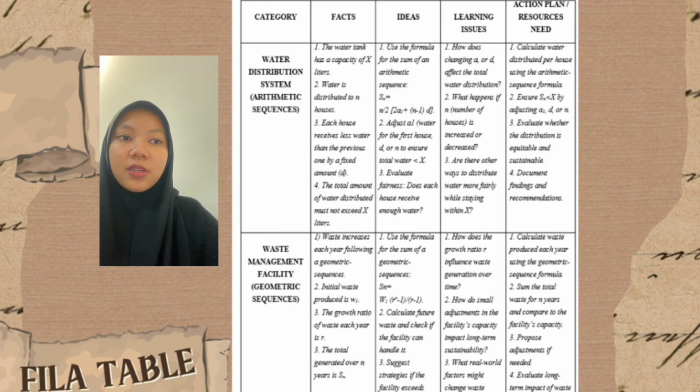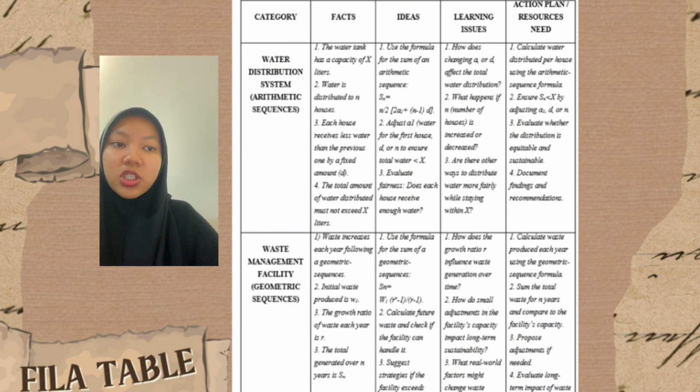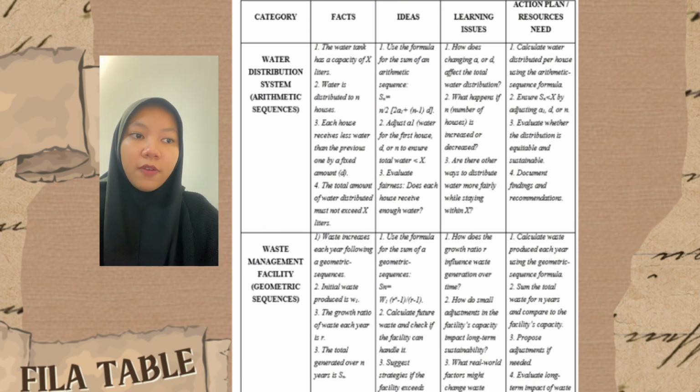The idea is to use the formula for the sum of an arithmetic sequence and adjust A1, the water for the first house, D or n, to ensure the total water is less than X. The third one is to evaluate the fairness: does each house receive enough water? The learning issues: how does changing A or D affect the total water distribution? The second one is what happens if n, the number of houses, is increased or decreased. And the third one is are there other ways to distribute water more fairly while staying within X.